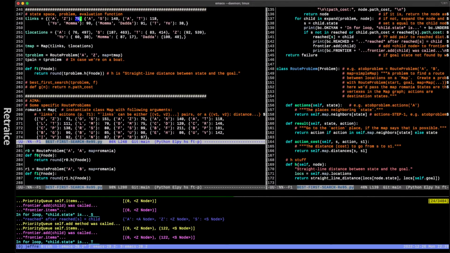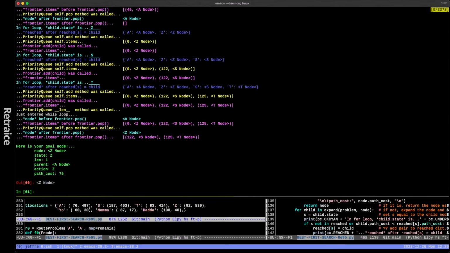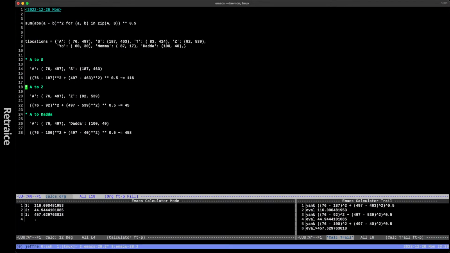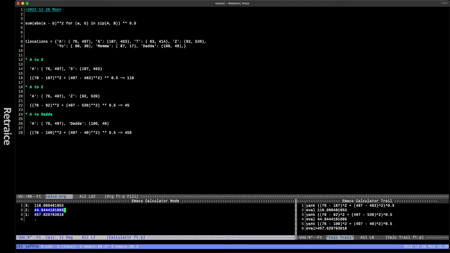Yeah, the straight line distances between these, not the locations. These are XY coordinates, right? Okay. Once you're at Z, the straight line distance is 0. The straight line distance from A to Z is what we find out in the beginning, which is 45. Okay, that's this here. A to Z, okay? So we take the XY coordinates and we use simple Cartesian geometry to calculate the straight line distance, and it's roughly 45. And in case you're wondering if I did the math correctly, there it is, okay?